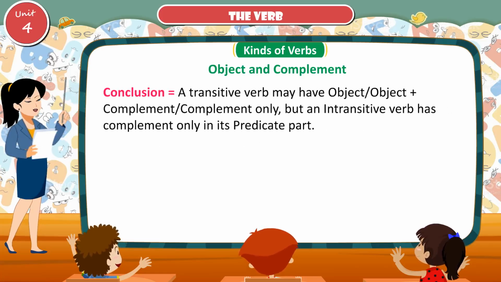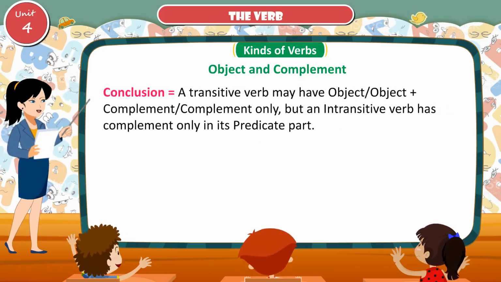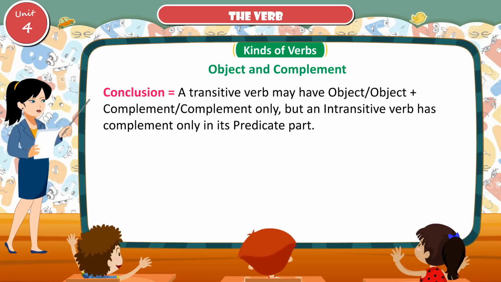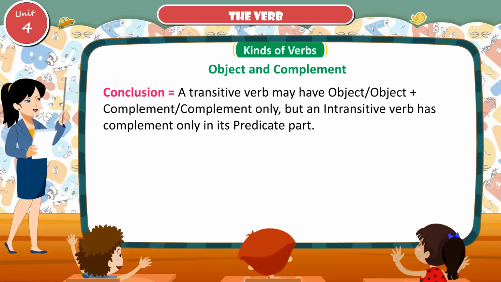Conclusion: a transitive verb may have object or object plus complement or complement only, but an intransitive verb has complement only in its predicate.